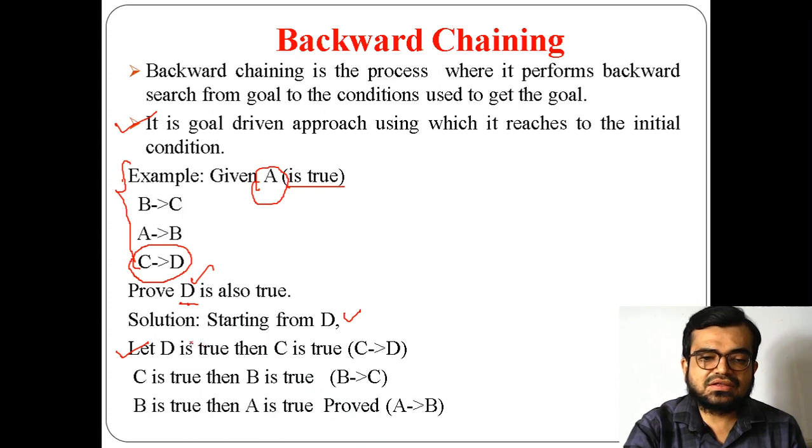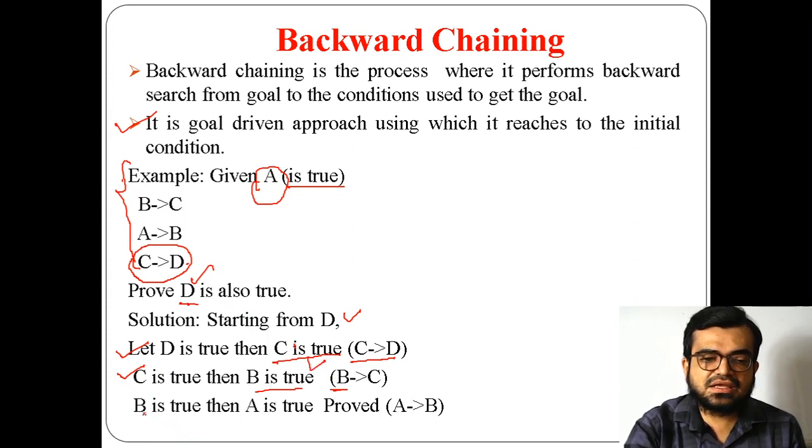Now as I assume D as true, that means the right hand side part is true, and ultimately the left hand side part also becomes true. So C becomes true. C is true now, because when the right hand side in implication is true, ultimately the left hand side becomes true. The same thing applies for the next statement. When I prove C as true, I take that condition and prove the left hand side, which is also true. That means now B is true.